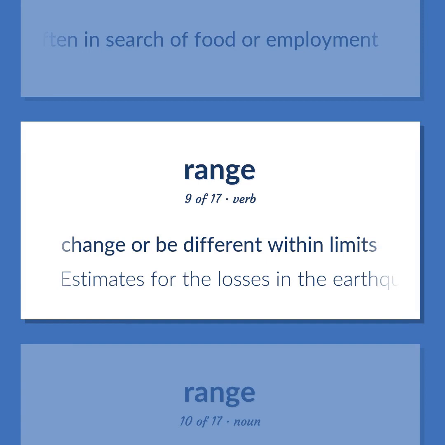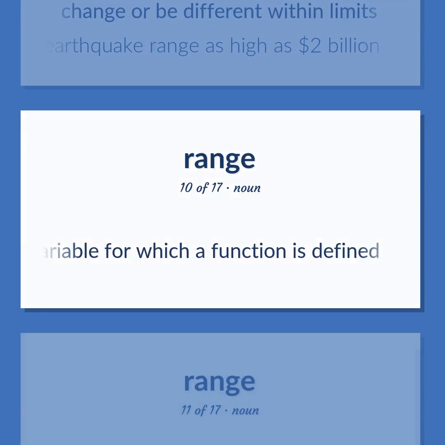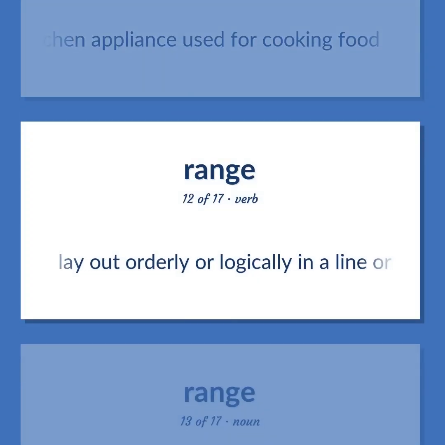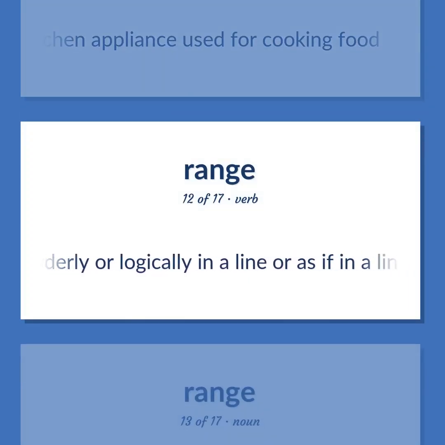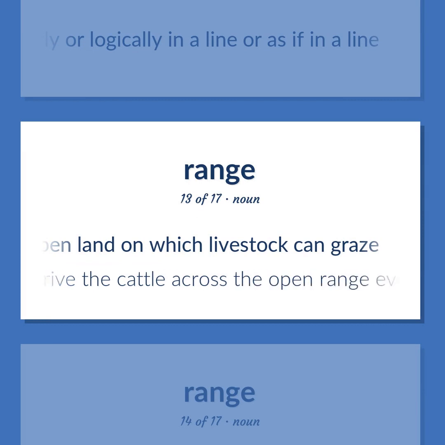Estimates for the losses in the earthquake range as high as $2 billion. Mathematics. The set of values of the dependent variable for which a function is defined. A kitchen appliance used for cooking food. Lay out orderly or logically in a line or as if in a line. A large tract of grassy open land on which livestock can graze. They used to drive the cattle across the open range every spring.